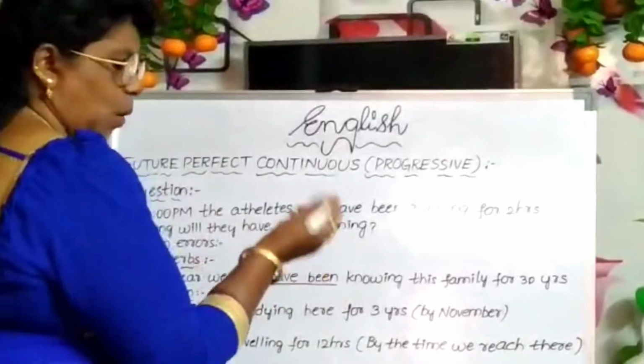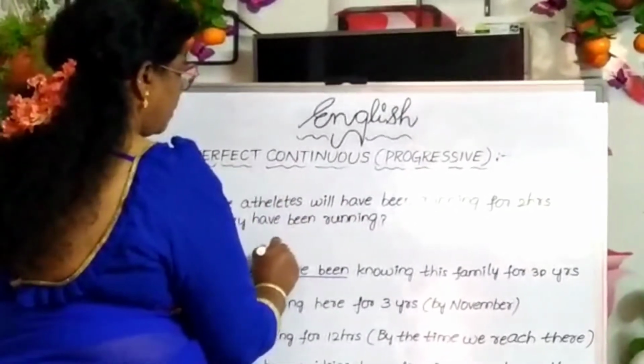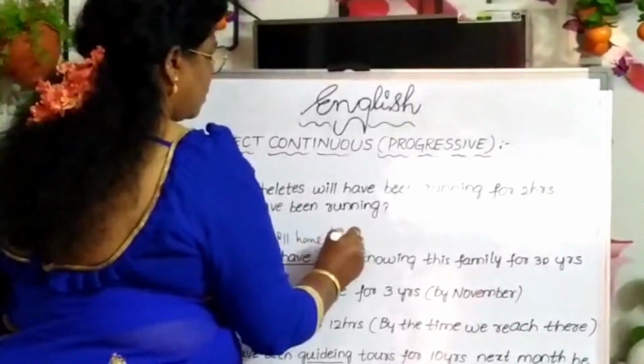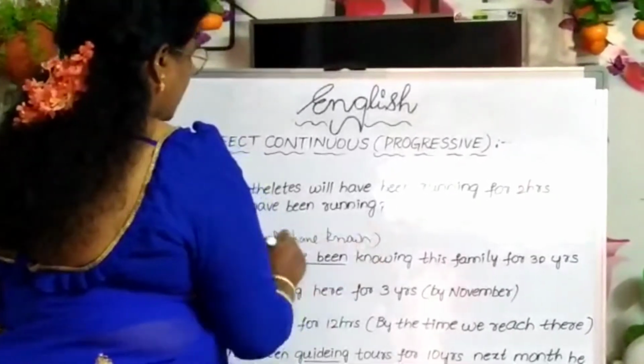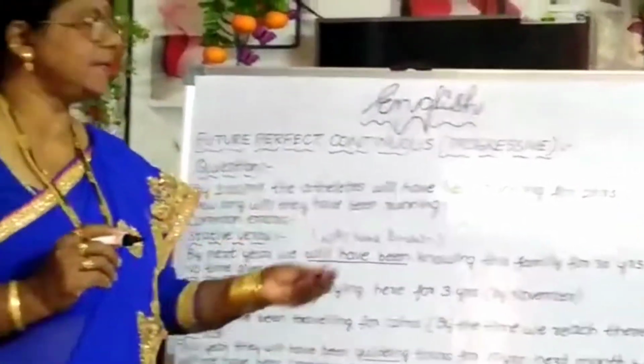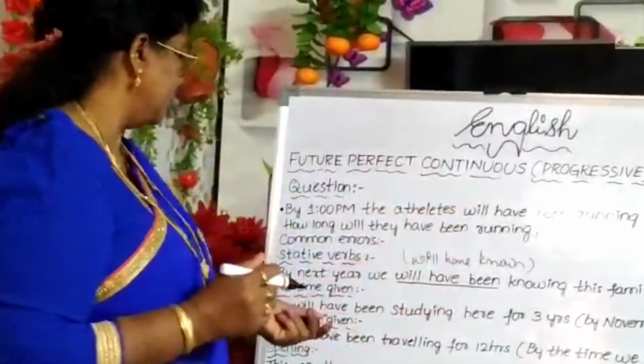Then how can we write here? Will have known. So that is will have known. That is future perfect, not future perfect continuous.